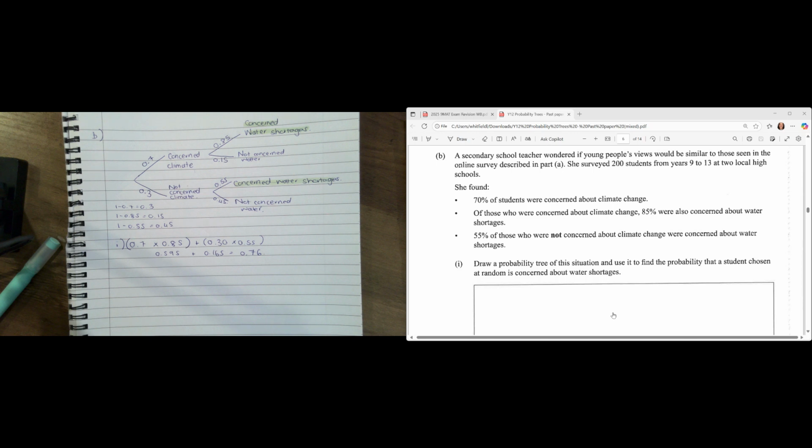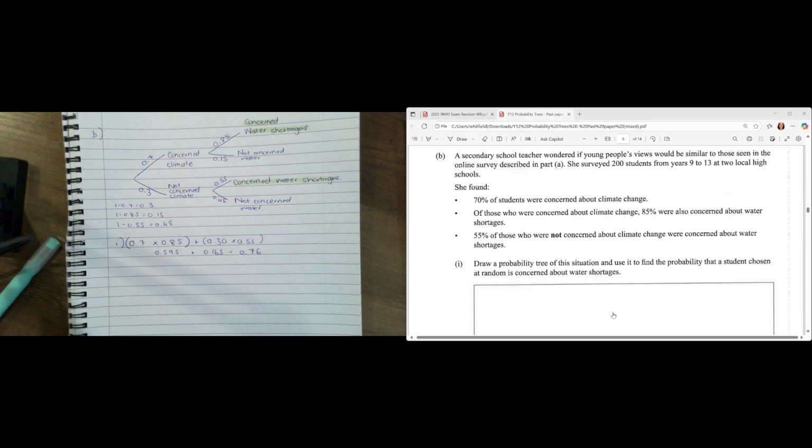Okay, so let me double check. I've answered the entire question of part I, because a lot of students will just draw the tree, but they won't actually work out or find the probability. So make sure you're reading all your questions. Okay, let us move on to part II.